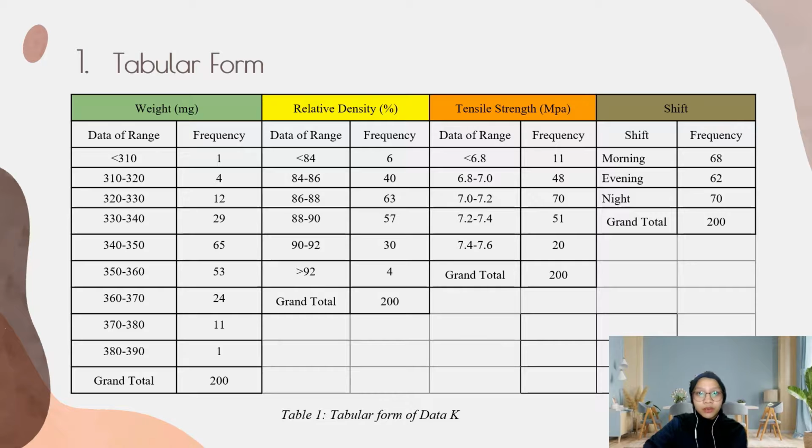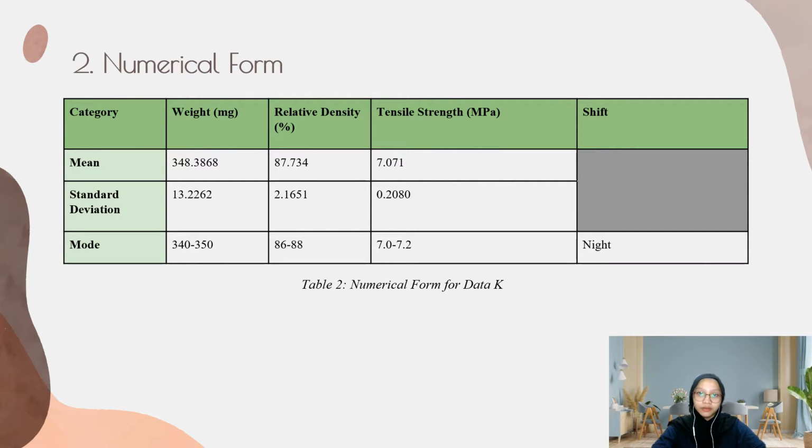From the shift, most of the workers chose the night shift because the frequency of shift is the highest, that is 70, while 62 shift in the evening and 68 shift in the morning. This table shows the numerical form of the given data K.